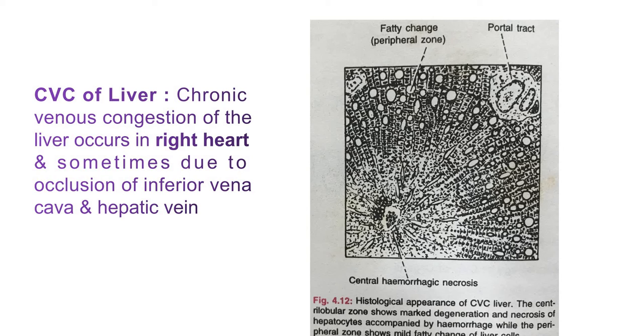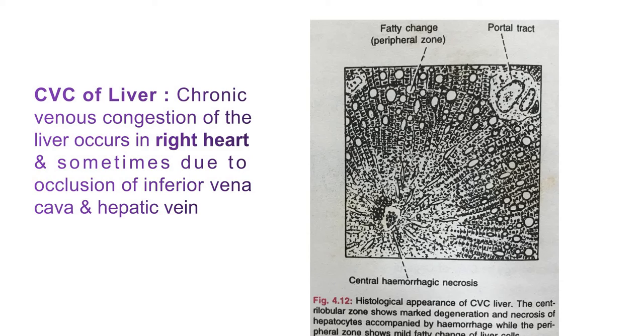In case of CVC of liver, the central lobular zone is affected due to the severe hypoxia present at the central region as compared to the surrounding peripheral zone.